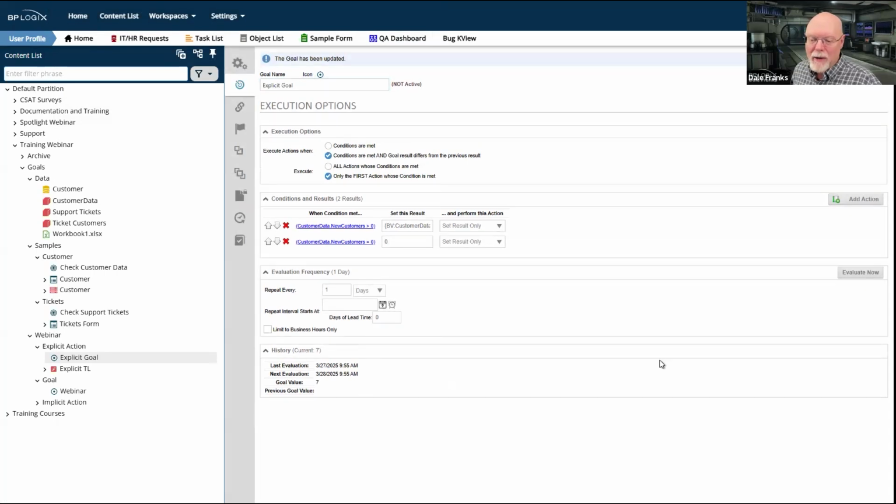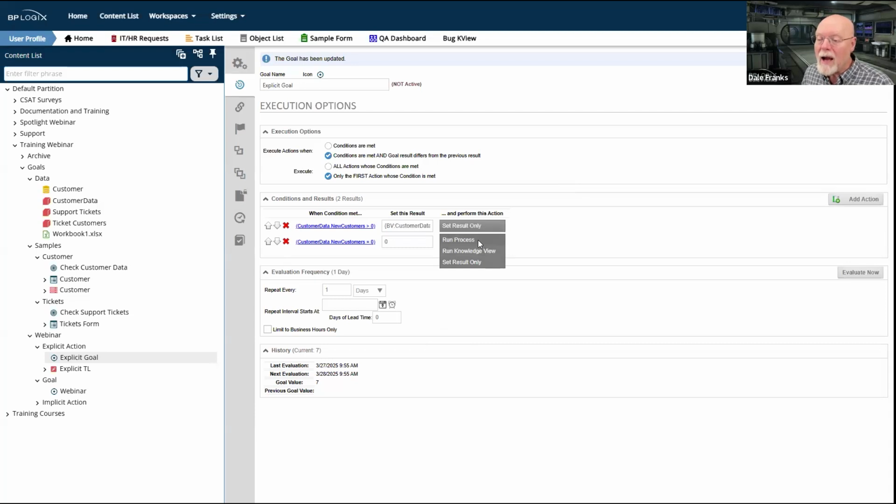Now we can evaluate. And I come back with 7. Really important to save things before you try to evaluate them. So now I've got these values, and if I had no customers, presumably, that would be 0. Now, I'm going to keep this one to set the result only because I don't want to start anything.